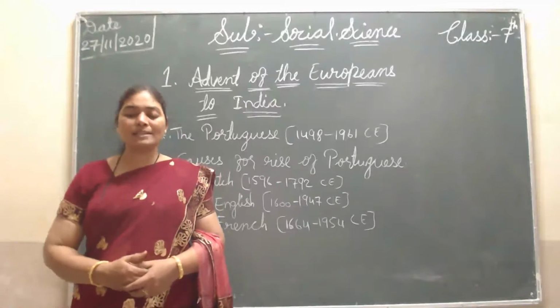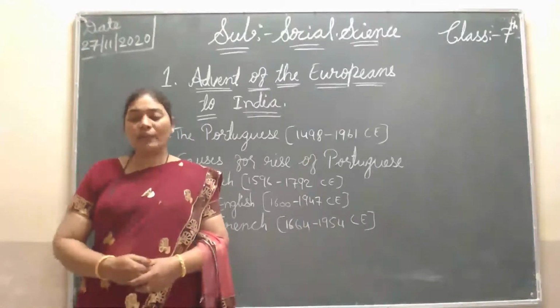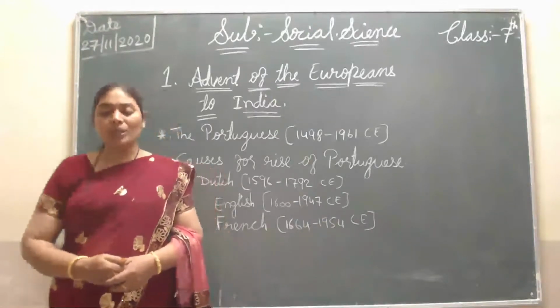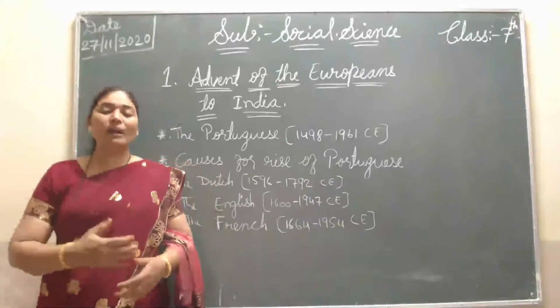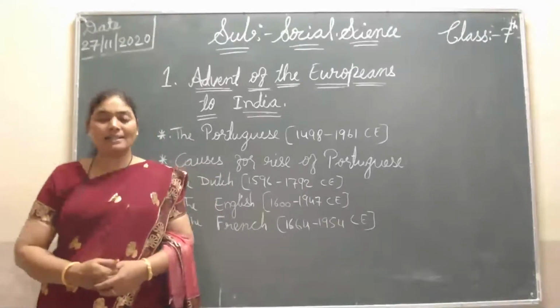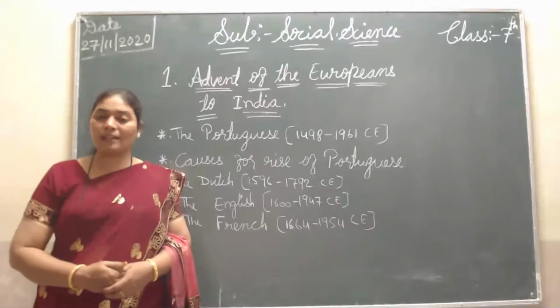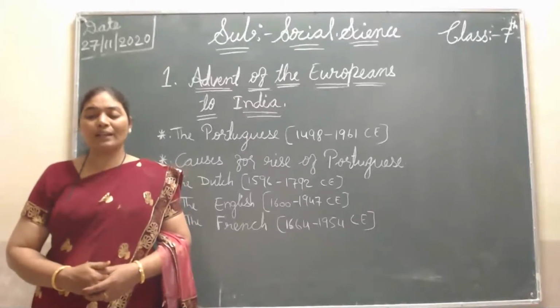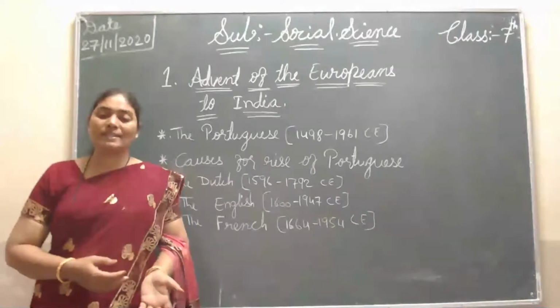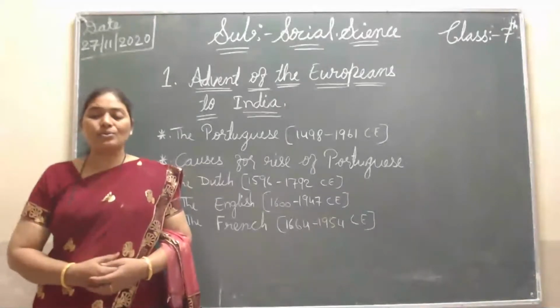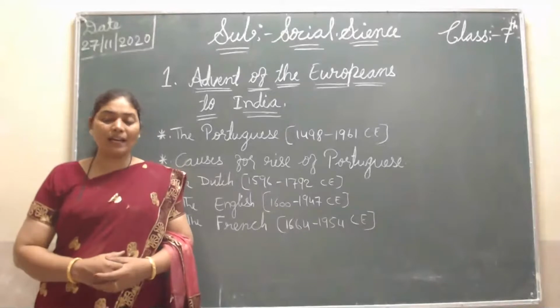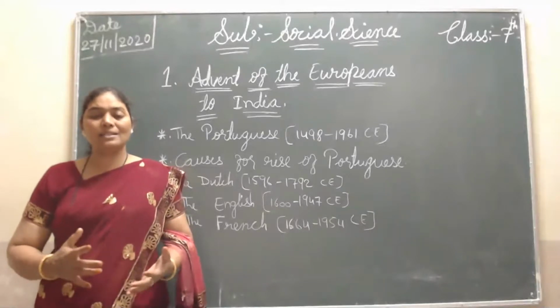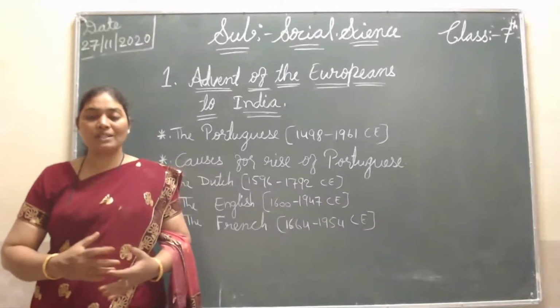Then Dupleix, the governor of the French, when he came to India at that time, won the Carnatic places, because these places are very nice and from there they could do their business. That's why the war happened between the Britishers and the French. Those wars are called the Carnatic Wars, and they are very famous wars.